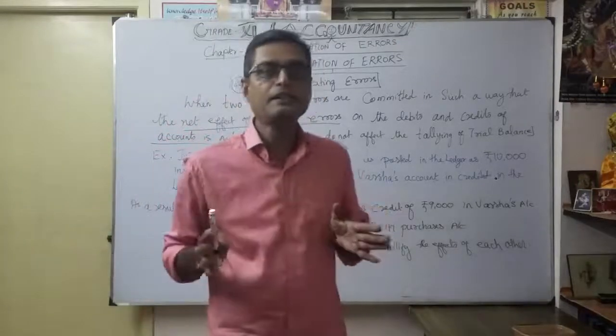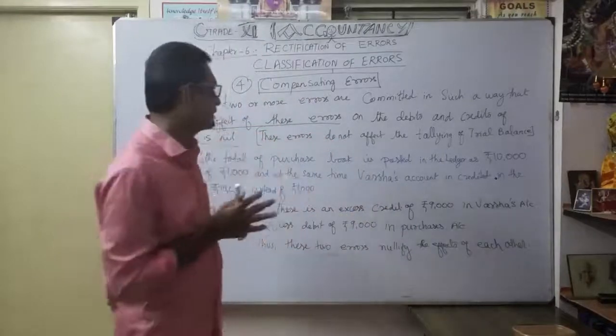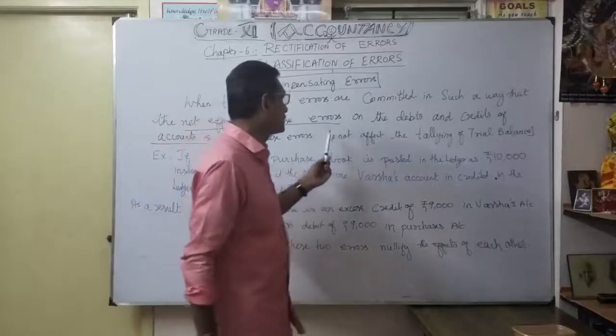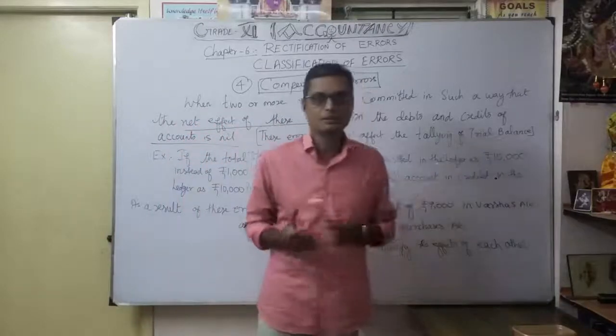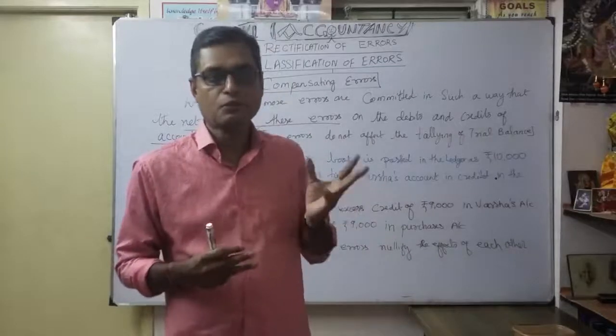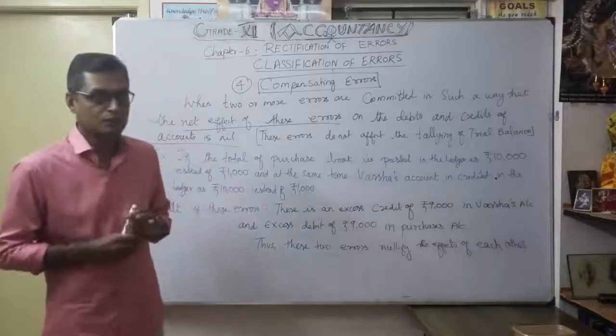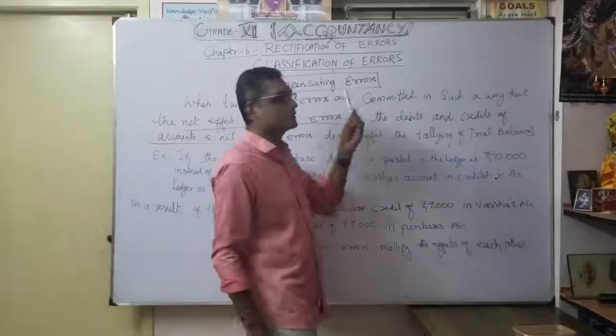When you look at it blindly, we never identify the error. So naturally the trial balance is tallied. These errors do not affect the tallying of the trial balance. Naturally we think there is no error. That is what is called compensating errors.